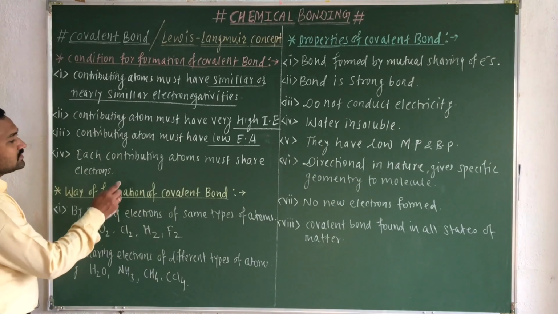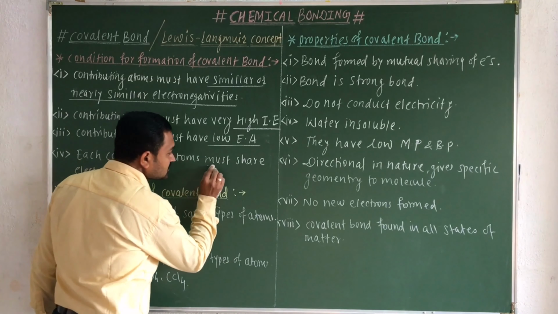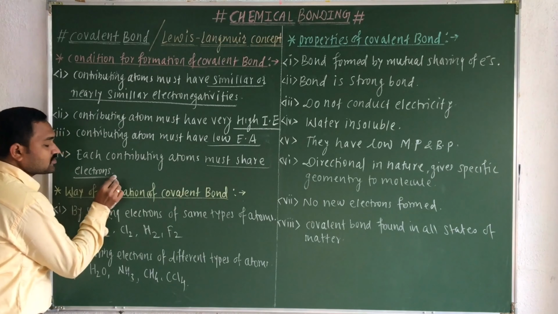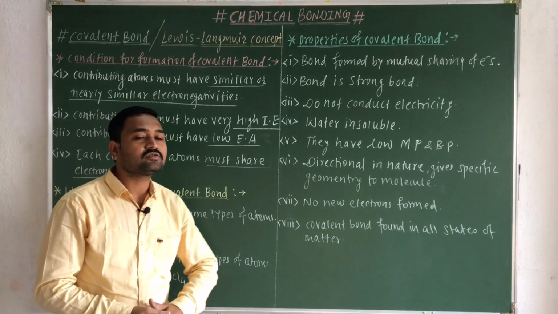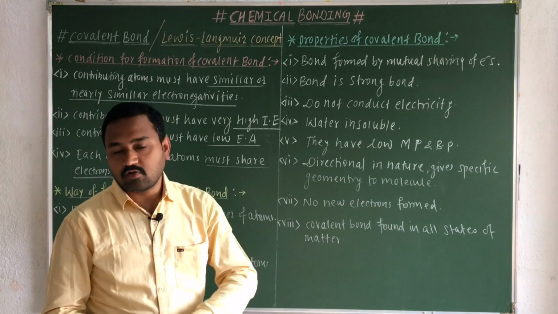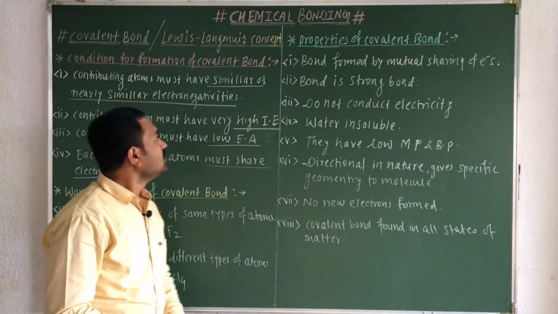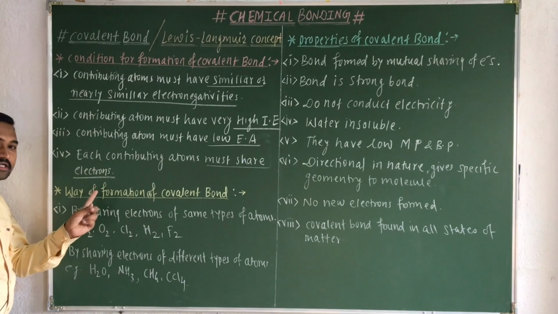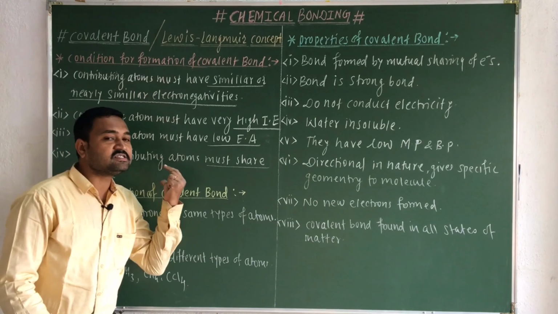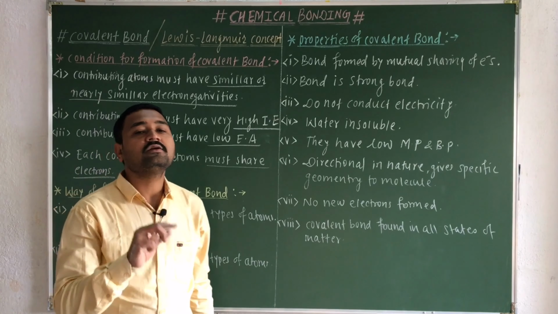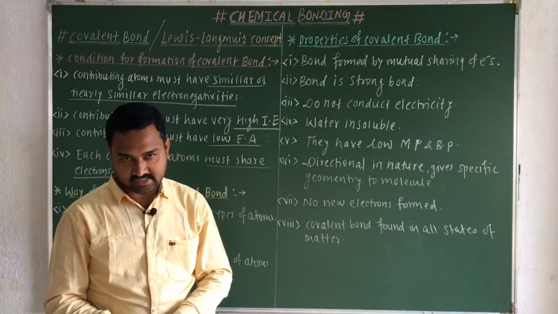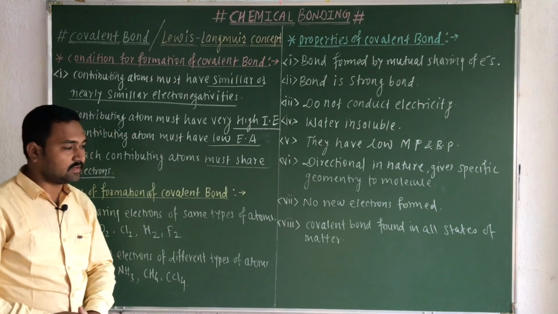And lastly, each contributing atom must share the electrons. They must share the electrons, then and only then will covalent bond formation take place. So these are the four important conditions. If these conditions are satisfied, then covalent bond formation will take place between the atoms.